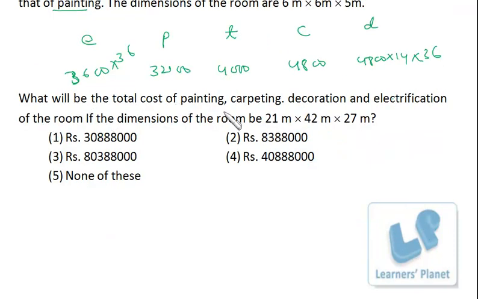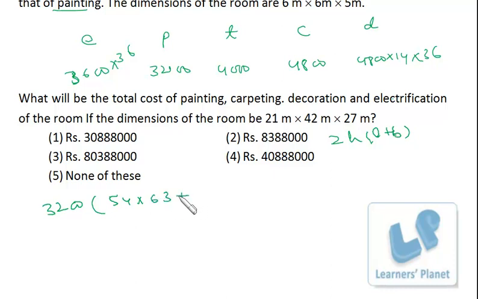What will be the total cost of painting, carpeting, decoration and electrification of the room if the dimensions are this? Okay, too much calculation is involved. Painting will be done on 4 walls plus a ceiling, so the area of 4 walls will be 2 times h into length plus breadth. So the cost of painting is 3200, 2 times h, that is 54, into L plus B, that is 63, right?